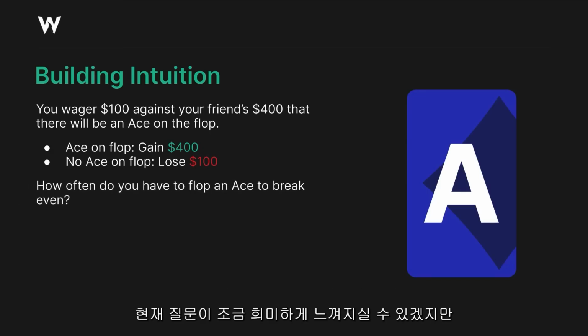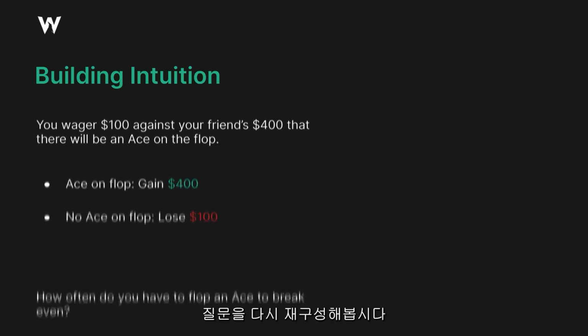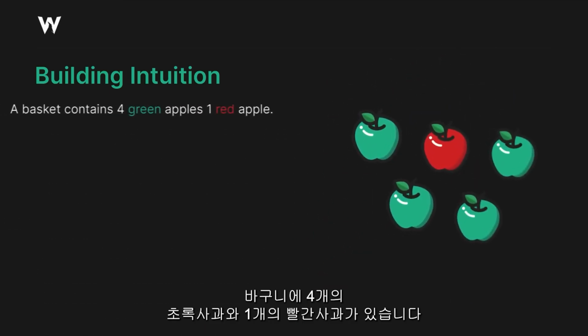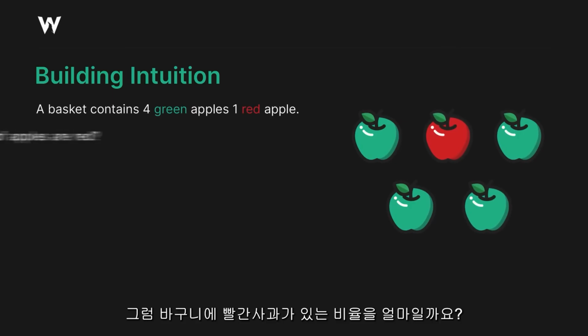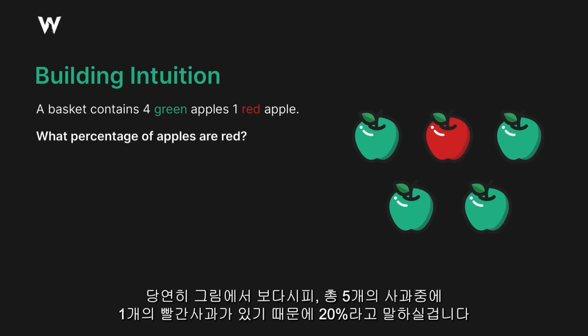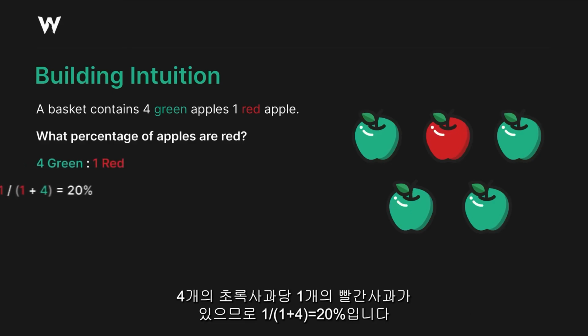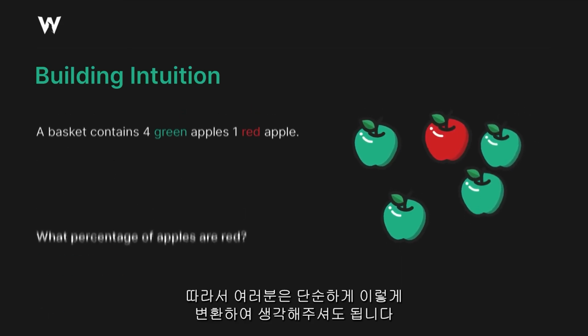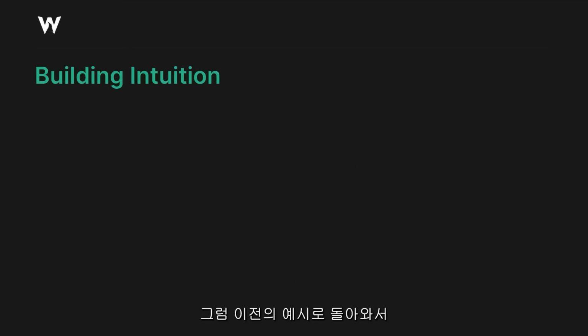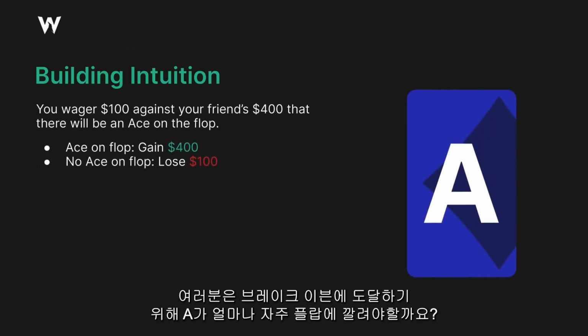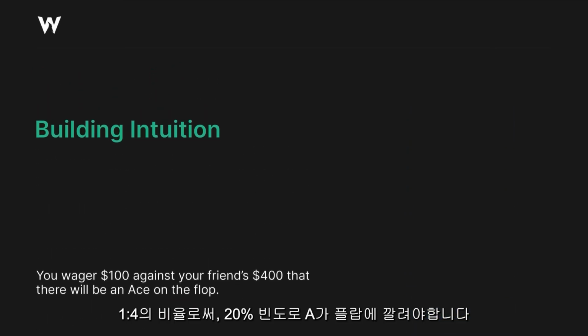Okay, at the moment this seems a little vague, but let's reframe it in terms of something more concrete. A basket contains 4 green apples and 1 red apple. What percentage of apples are red in this basket? Well, hopefully just by looking at this picture, you can say, well, it's 1 in 5 apples, 20%. There are 4 green apples for every 1 red apple. 1 over 1 plus 4, or 1/5, is 20%. So you can just think of it in terms of simple things like this, right? Going back to the previous question, it's your 400 against their 100. How often do you have to flop an ace? Well, you're getting 400 to 100, or 4-1. Therefore, you need to get an ace at least 20% of the time to break even.